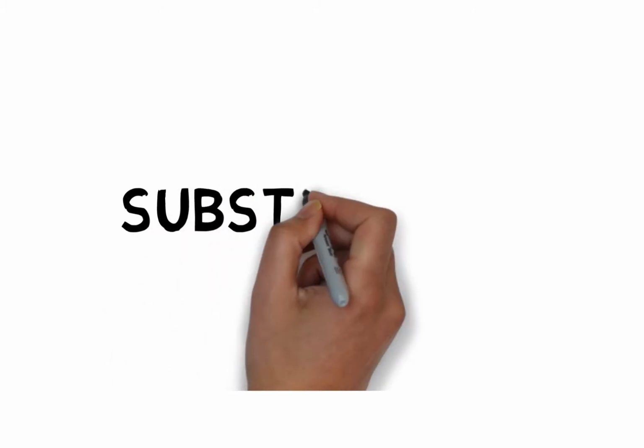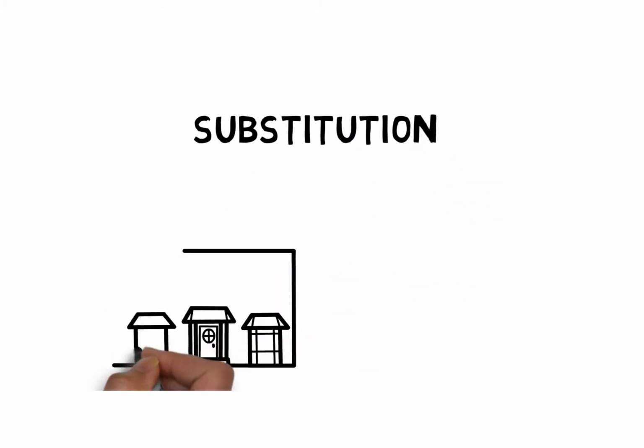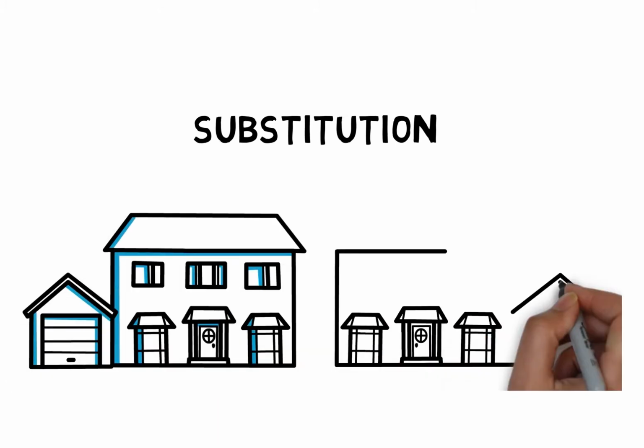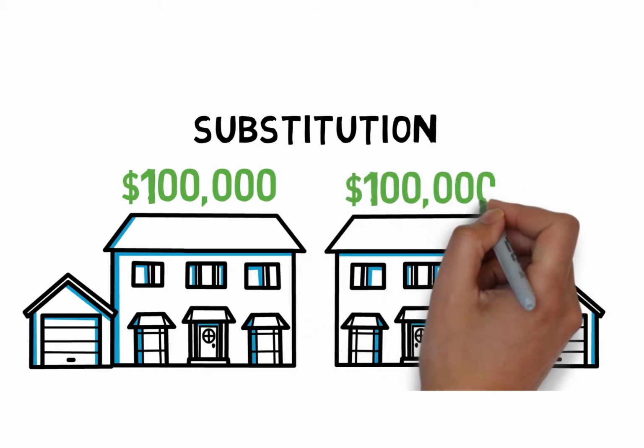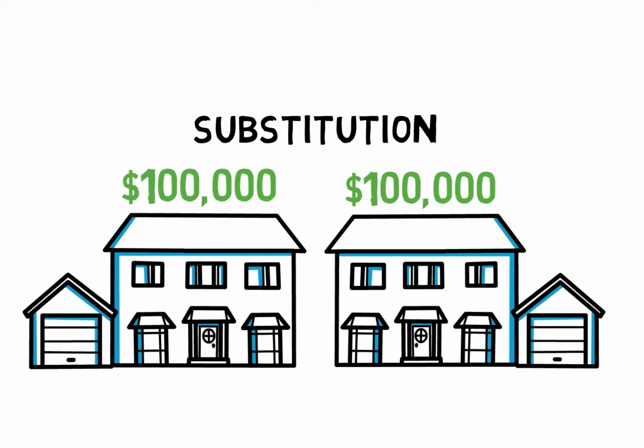A second principle of value is called substitution. Substitution says that a property is only worth what I can get something else for just like it. In other words, we look at comparable properties to estimate the value. So if a basic 3-bedroom house sold for $100,000 last week, a very similar 3-bedroom house on the same block should sell for roughly $100,000. That is the principle of substitution.